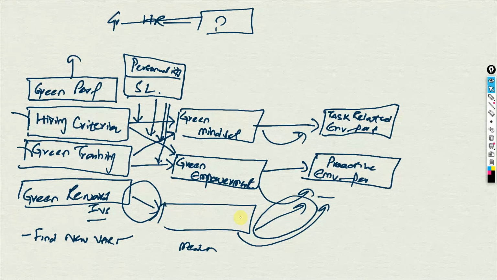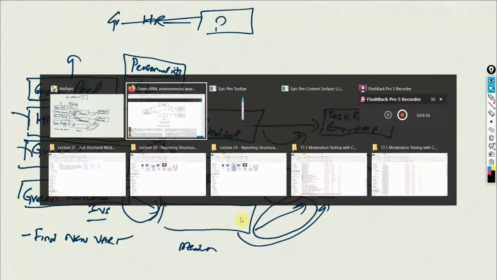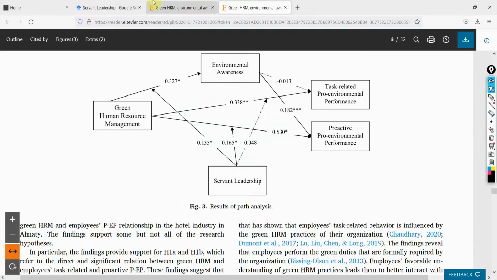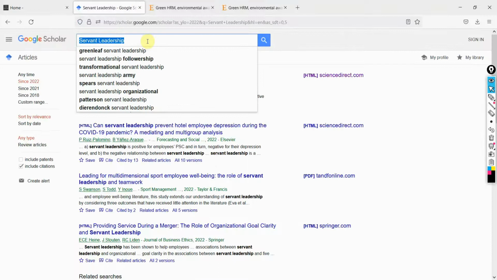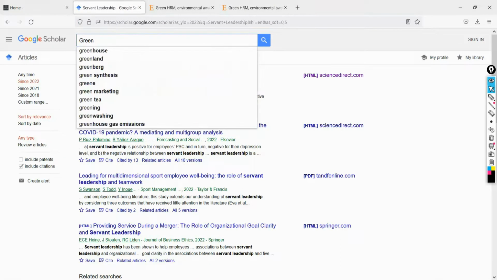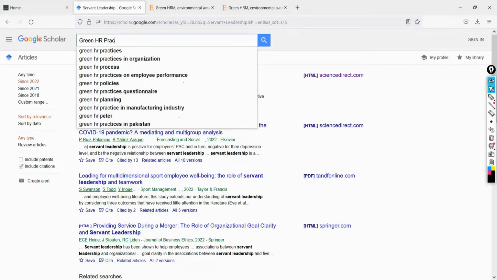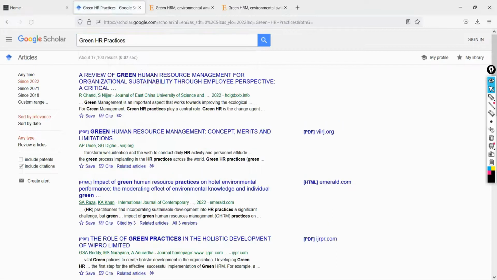So how do I find a variable? Let's say I go back here to Google, and in here I write green HR practices, because I'm trying to find out any other variable which green HR practices can influence. And 2022, well, this is not available.